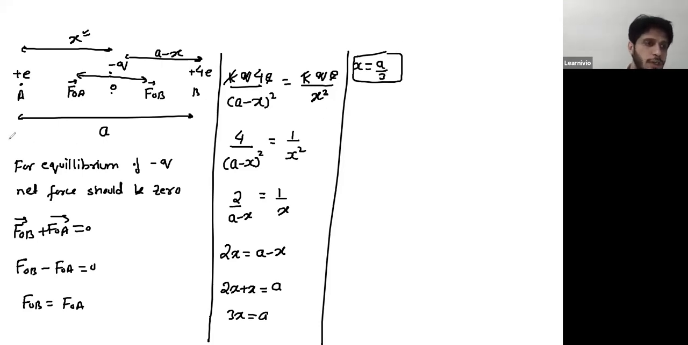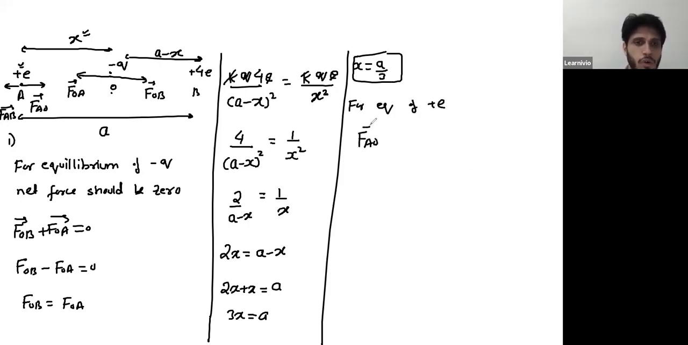Now, that's the first part of the question. To calculate the value of charge Q, you can take equilibrium of any of the charges. You can take equilibrium of A or equilibrium of B. The forces acting on A are: charge at O is attracting this charge at A, so that's FAO. B is repelling this charge, so that is FAB. Now again, if I'm taking equilibrium of plus E, the net force on plus E is 0.